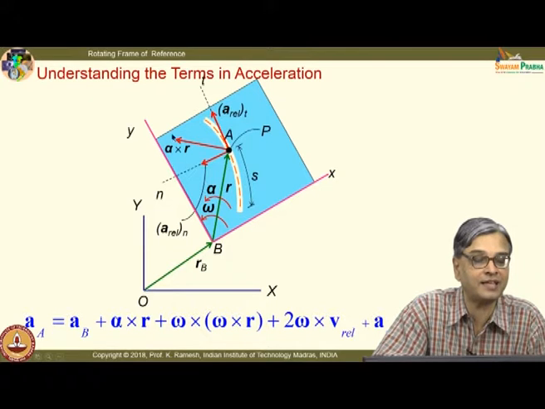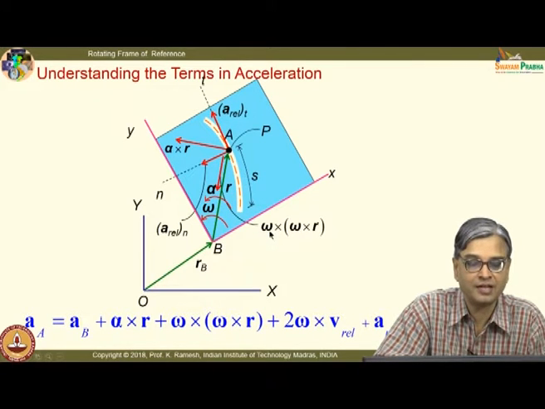So, this will be the component of acceleration in this direction, this is alpha cross r, and you will have a component towards the point of rotation about which it rotates, omega cross omega cross r.